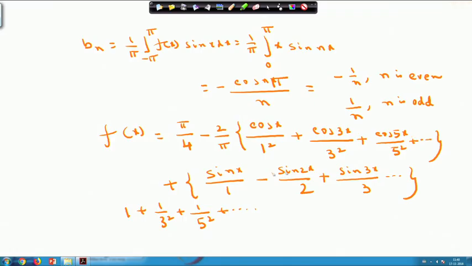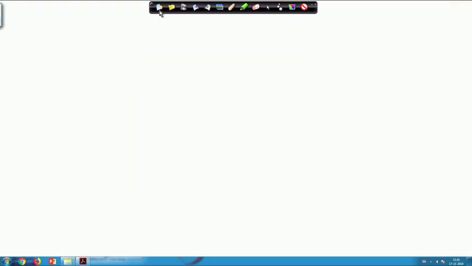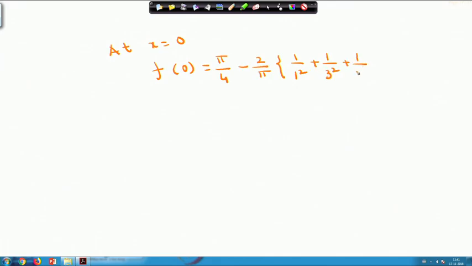So from this series f x equals this, if I put x equals 0 on both sides, f 0 is equal to pi by 4 minus 2 by pi into 1 by 1 square plus 1 by 3 square plus 1 by 5 square, like this it will go.